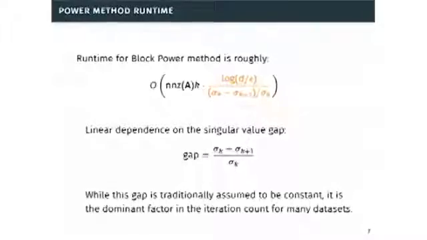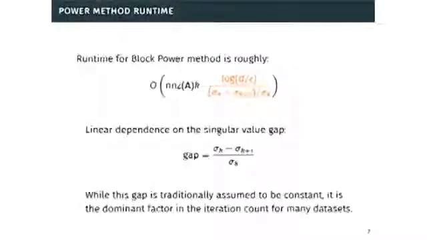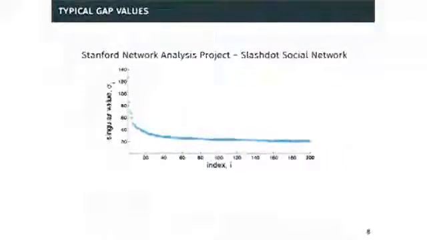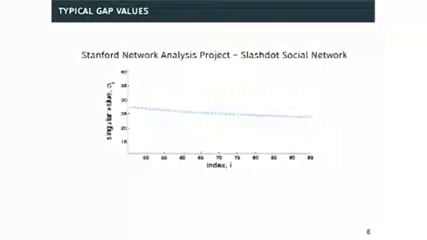Now, traditionally, this gap is assumed to be a constant, but in many data sets, it's actually going to be the dominant factor in the iteration count. So as I explained, most data sets display strong singular value decay, but after the initial decay, the spectrum really flattens out. This is an adjacency matrix of a social network graph, and after about the 30th singular value or so, the spectrum looks quite flat.